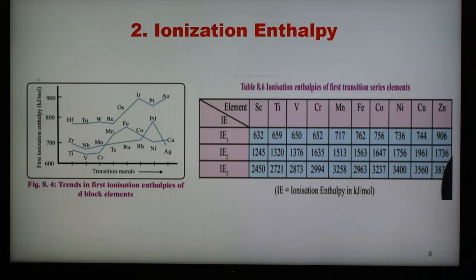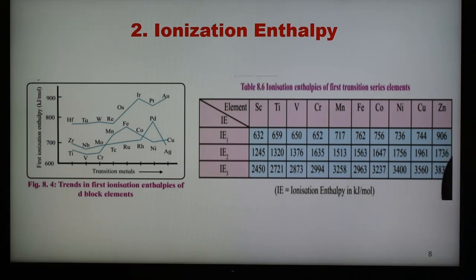So we can say that in general, as we go from left to right, from scandium to zinc, ionization enthalpy or ionization potential value increases. In the period it increases because the force of attraction between the valence electron and the positive nucleus increases, and because of this increase in force of attraction there is a decrease of size and it is very difficult to remove an electron, and therefore ionization enthalpy increases in the series from scandium to zinc.